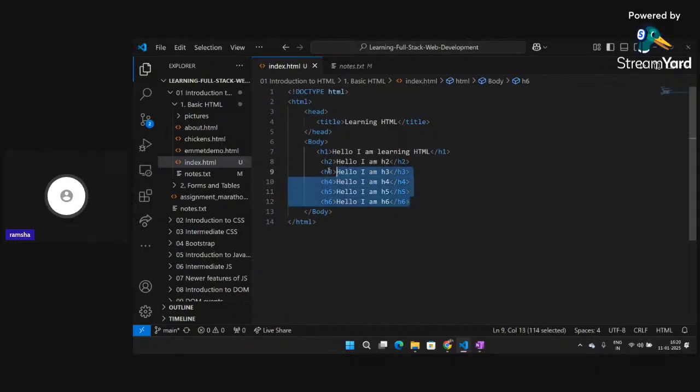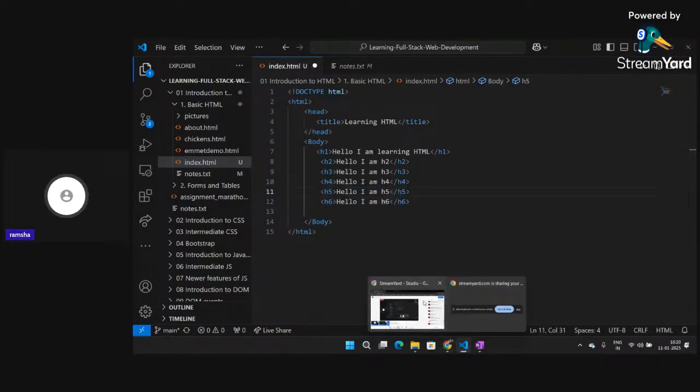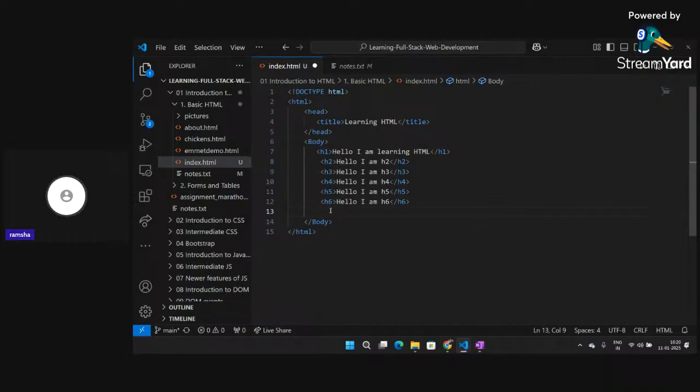This is the part that we have completed. Now let's suppose I want to create something in the bold format, or let's say I don't want to write heading but simple plain text. So what I can do is I can use another tag which is known as the p tag, and p tags are used for writing paragraphs.